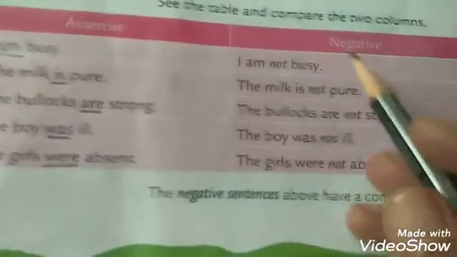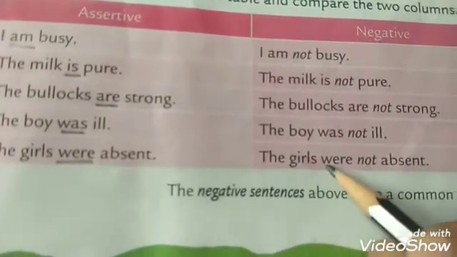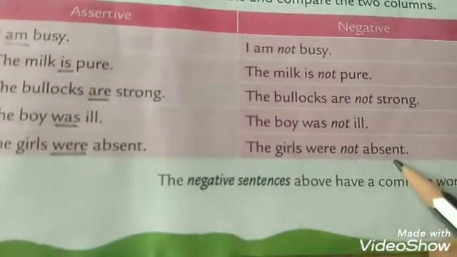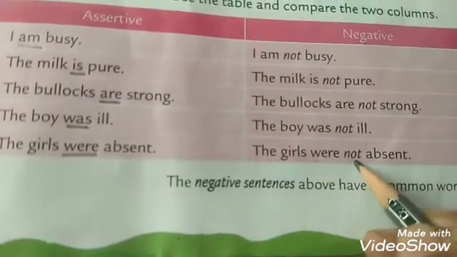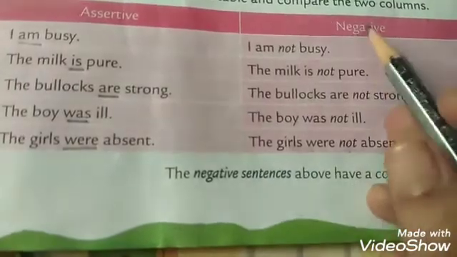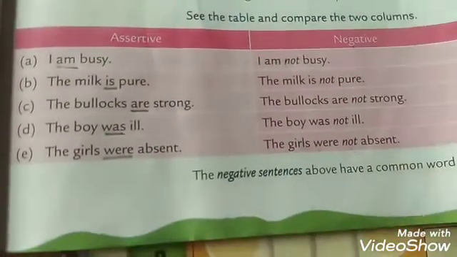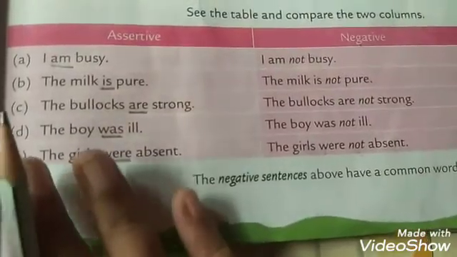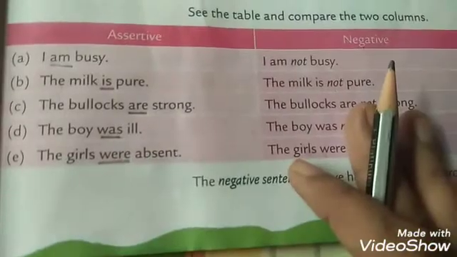Yes. So when we change it into negative sentence, it becomes the girls were not absent. So again see, after the helping verb, we have added not, okay, to make it negative. Understood? So now I think you must have understood how to change the assertive sentence into negative.